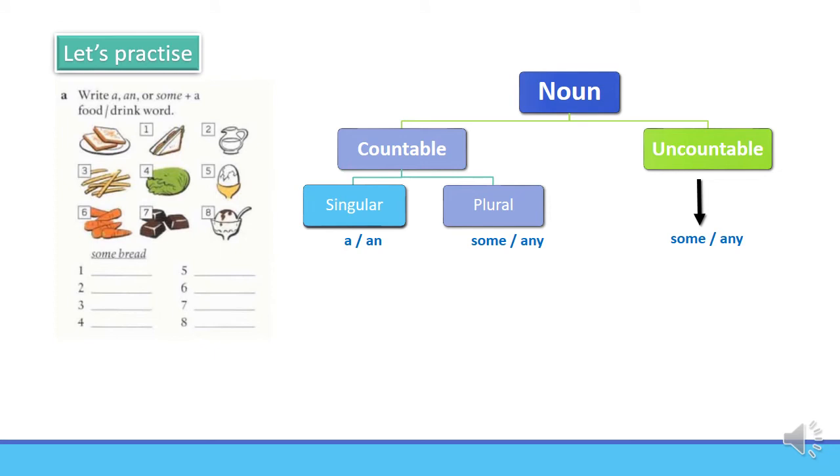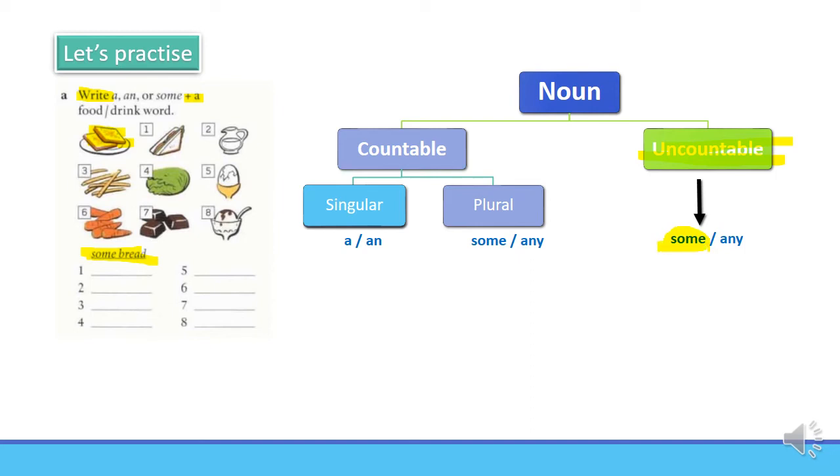Let's practice a little bit. Let's see what we have to do here. You have to write a, an, or some plus a food or drink word. Let's see some example. Some bread. Bread is an uncountable word. That's why we will use some.